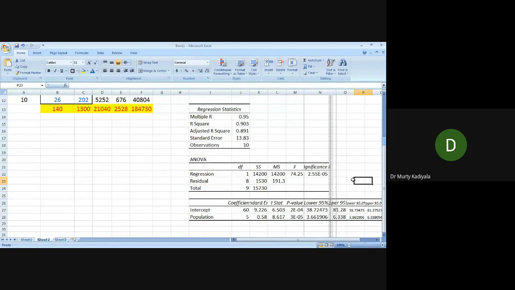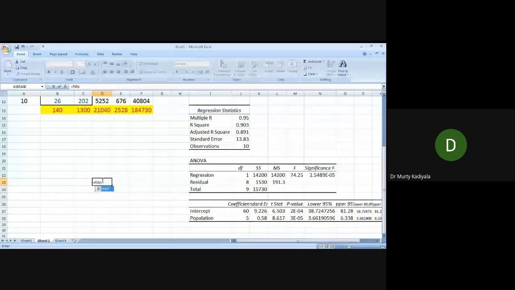If you don't want the P value and want the table value, the table value is nothing but the critical value. I get the critical value here using F dist or F inverse. It is F inverse. What is the one tail value? 0.025, not 0.05. Correct? Yes, sir.